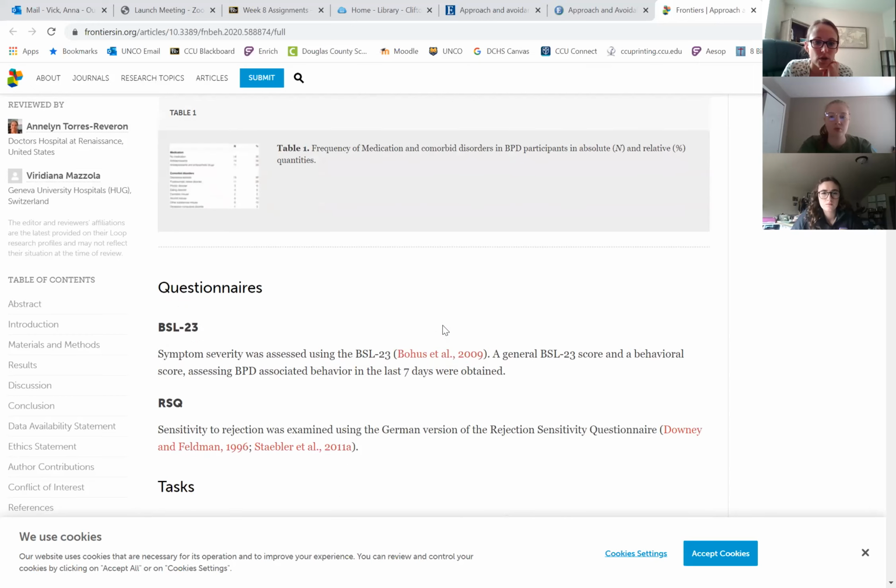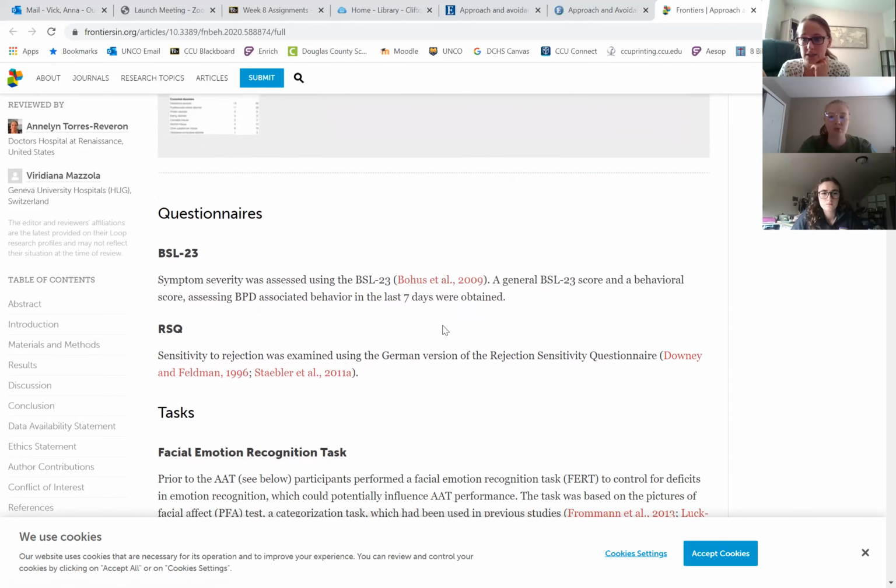We could go through this whole article. By the way, I didn't plan to pick this article. I didn't choose one ahead of time because I really wanted you guys to see the organic process. Okay, like I can browse these for hours. There's so much. And I really wanted you to see me go through and say, does this one even fit? This one does, because we saw we have the participants and the methods and the results and the conclusion. But if it didn't, I would just have to go back to the drawing board.